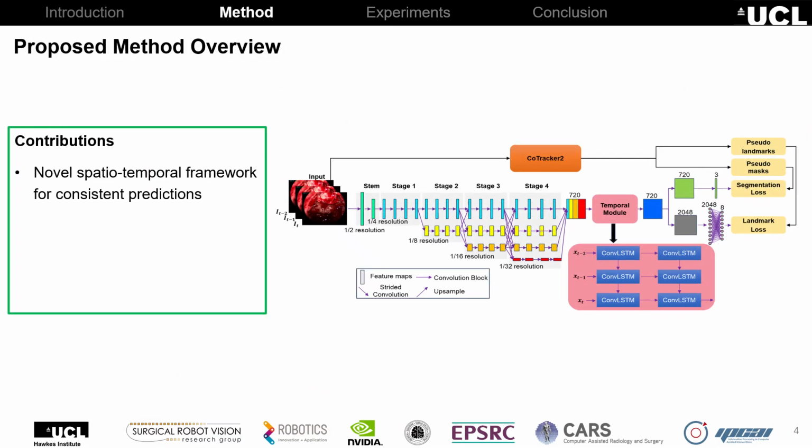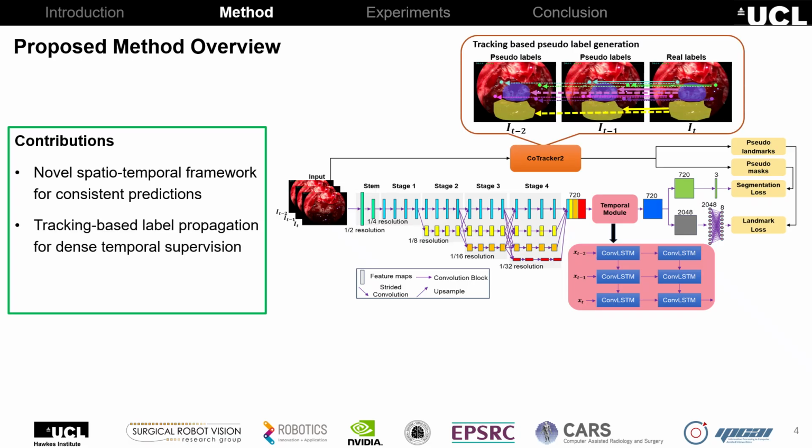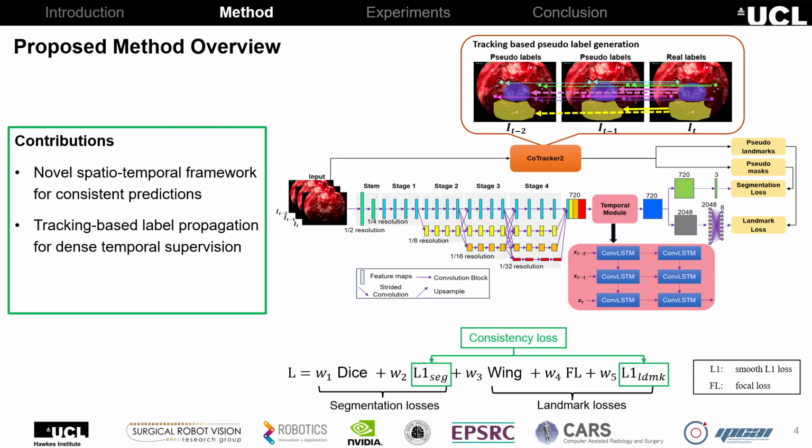Therefore, in this paper, we propose a novel spatial-temporal framework for consistent prediction. We employ HRNet together with the convolutional LSTM to preserve high-resolution representations while capturing temporal information. To address the issue of sparse annotation in videos, we introduce a tracking-based label propagation method that generates dense labels to facilitate temporal learning. In addition, we incorporate a consistency loss that penalizes prediction discrepancies between consecutive frames to further enhance temporal consistency. Furthermore, we apply model acceleration to achieve real-time performance.